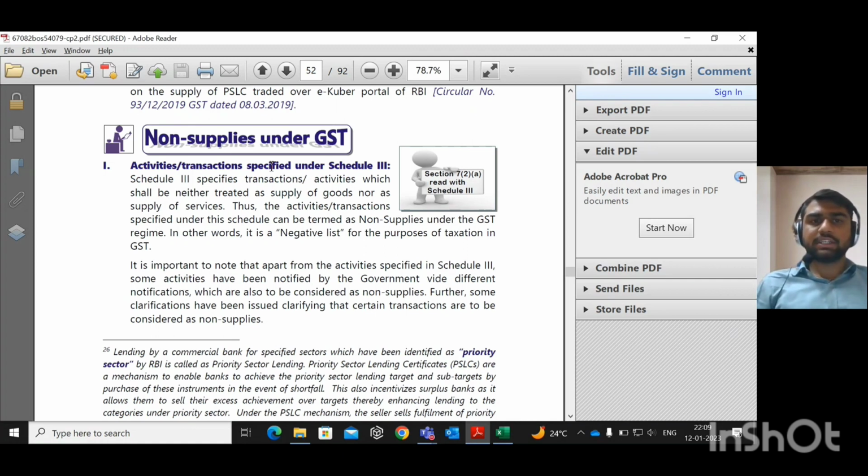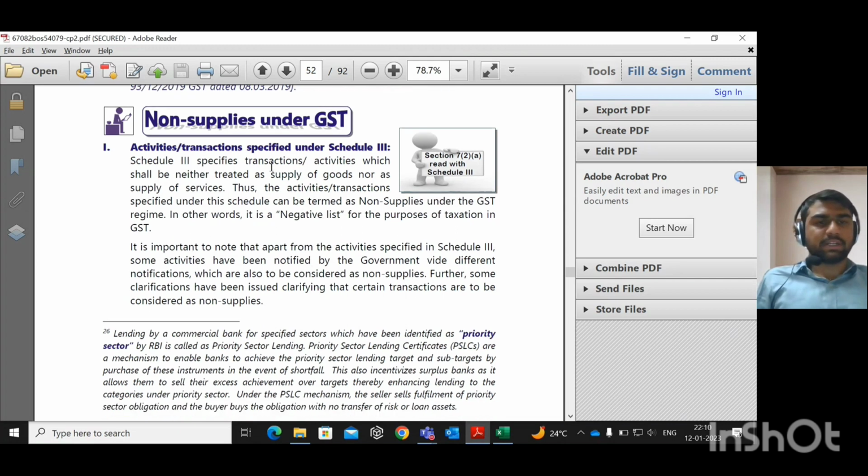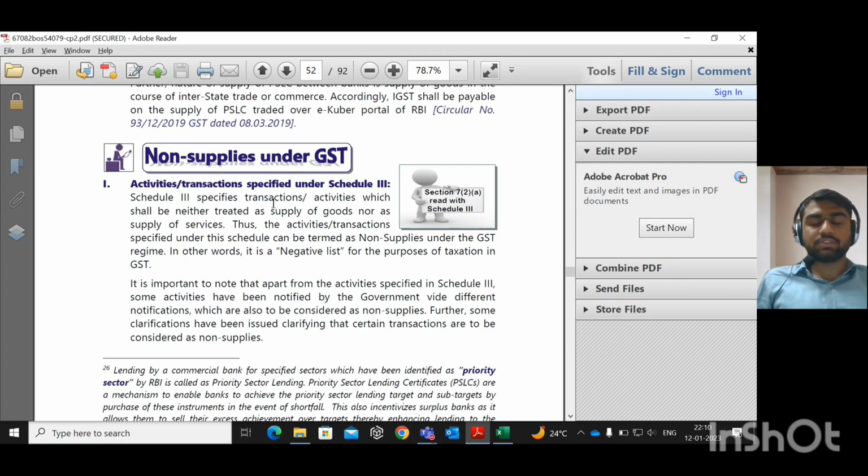These non-GST transactions are classified under Section 7, subsection 2, clause A. Section 7 is the supply. Section 7(1)(a) covers transactions which are classified as supply of services or supply of goods. 7(2)(a) is non-GST supplies, that is, non-supplies. It is not a supply. It covers transactions which are not a supply only.